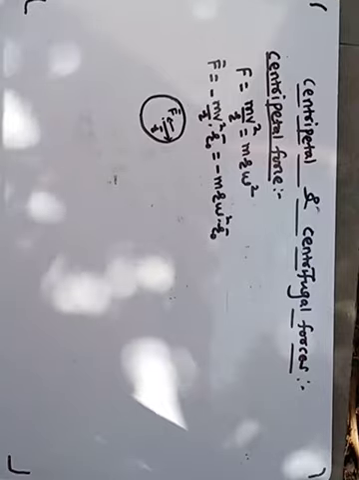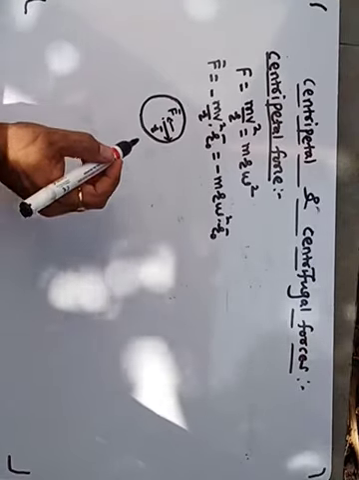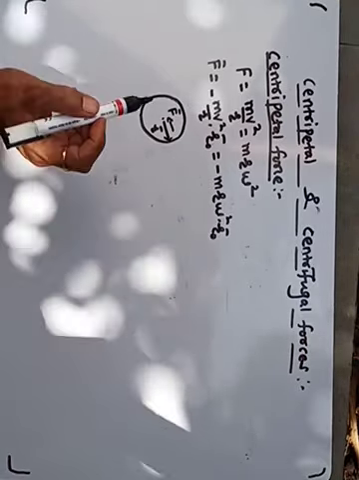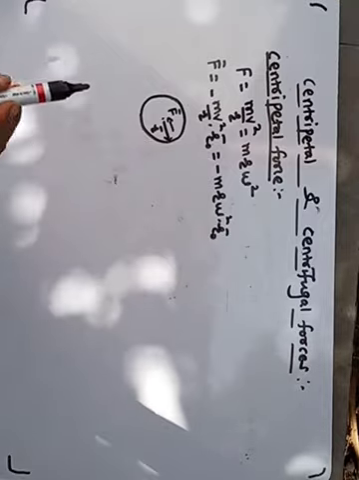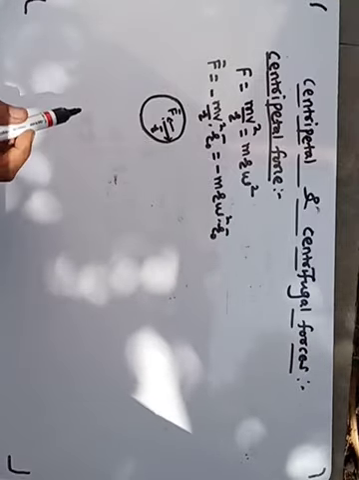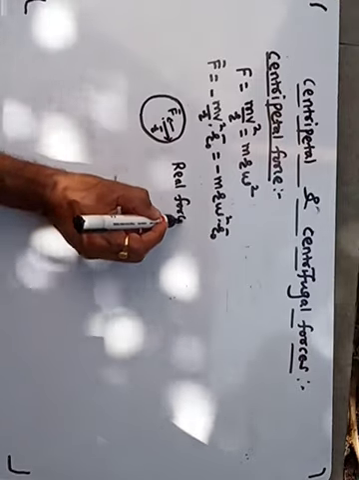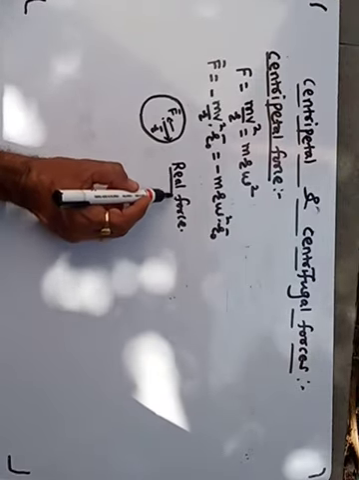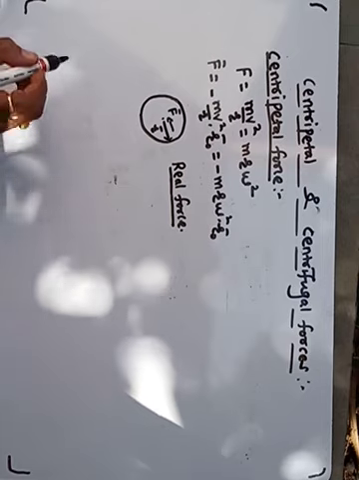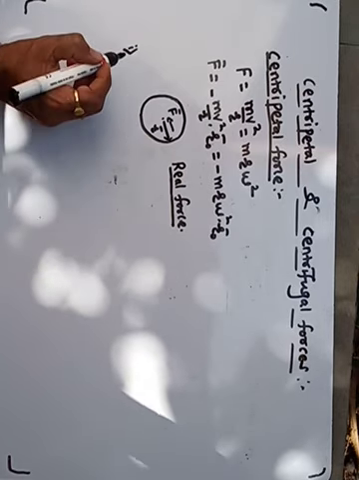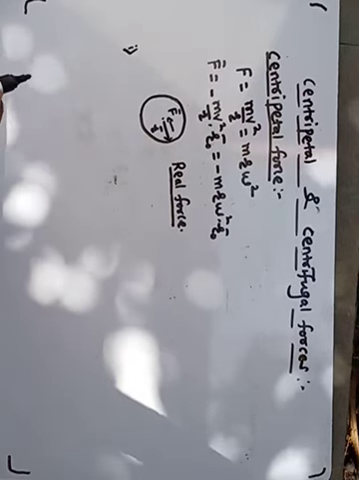The directions of F bar and r bar are opposite, so this negative sign comes here. Now suppose we consider that this force is also a real force. It has real existence, so this is a real force. Now we will see examples of centripetal force.